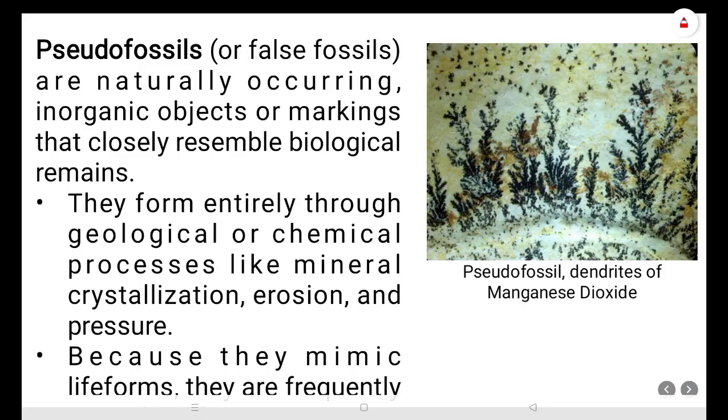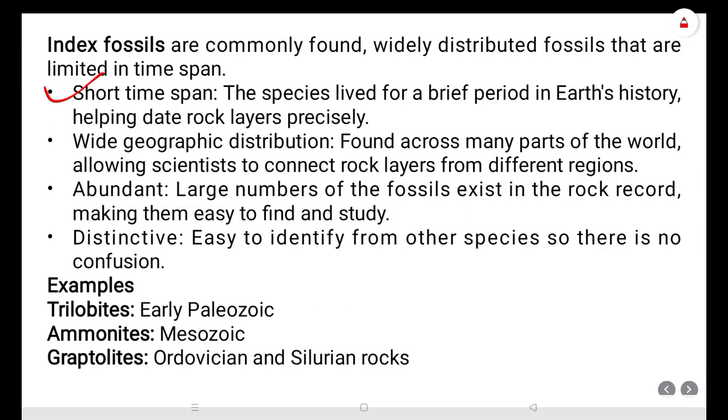Then index fossil. This is very important. Index fossils are those fossils which have widespread distribution but a limited time span. What is the main criteria for defining an index fossil? It should have a short time span. The species should live for a short time span or short geologic period, and it should have wide geographic distribution. The species should be distributed throughout the world or many places of a country, so we can connect or correlate the rocks.